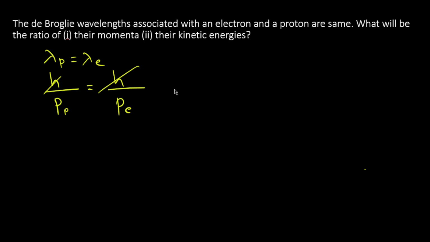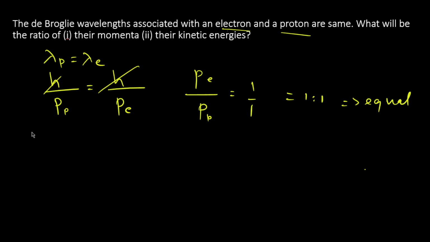We need to find out the ratio of the momenta of electron and proton. Therefore pe by pp will be 1:1. They are equal. Second, we need to find out the kinetic energy. Now we know that kinetic energy can be written in terms of momentum as p square by 2m, or momentum can be written in terms of kinetic energy as p equal to root under 2m kinetic energy.